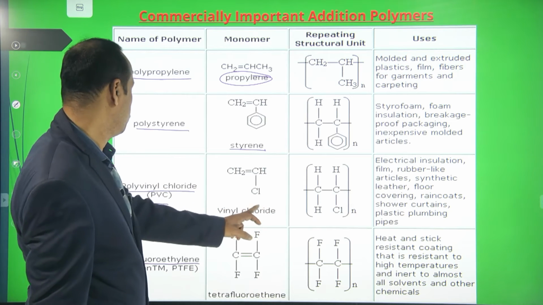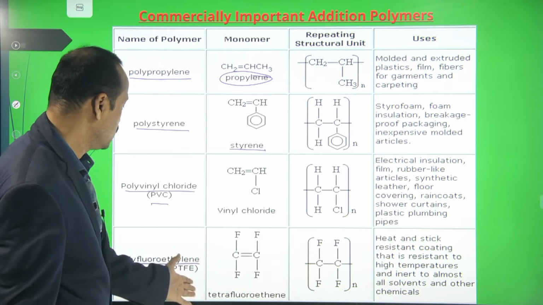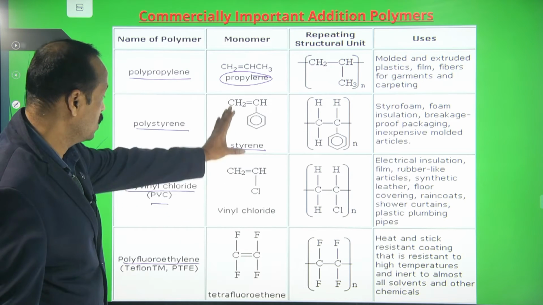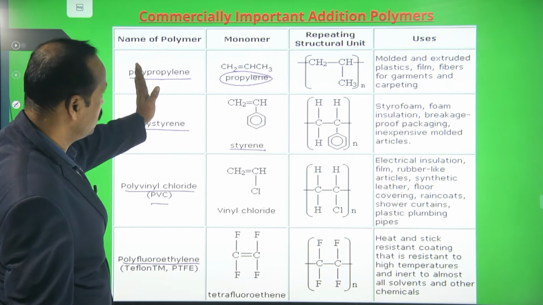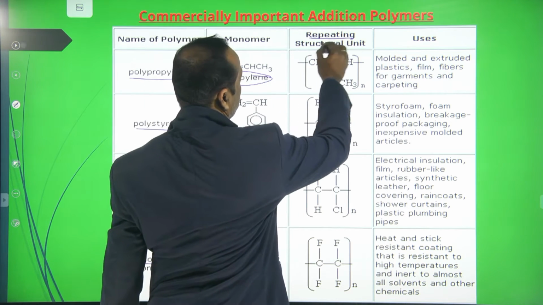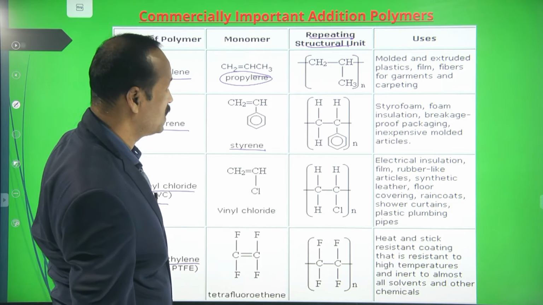Vinyl chloride and tetrafluoroethane you will learn in higher classes. These monomers combine with each other as repeating structural units, the same thing combining with each other. That is called addition polymerization.